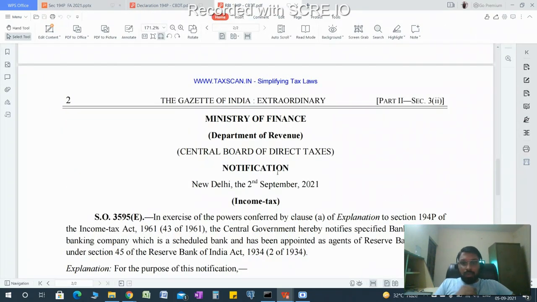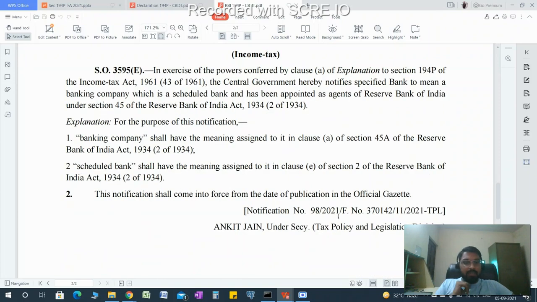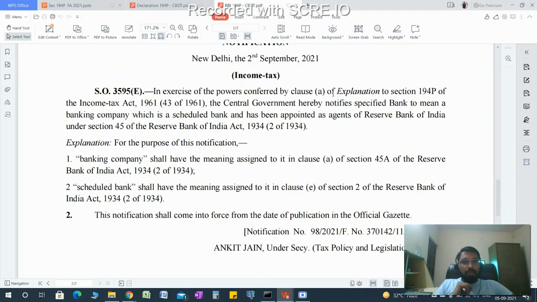It is a notification on 2nd September, notification number 19 oblique 2021. So in exercise of the power conferred in clause A of the explanation to 194P, as we have read earlier, the Central Government hereby notifies a specified bank to mean a banking company which is a scheduled bank. It means scheduled banks are notified as specified banks, and those appointed as agents of RBI. It means agents of RBI are also specified banks. For the purpose of this notification, banking company shall have the meaning of 45A of the RBI Act 1934, and scheduled bank shall have the meaning of clause E of the RBI Act.